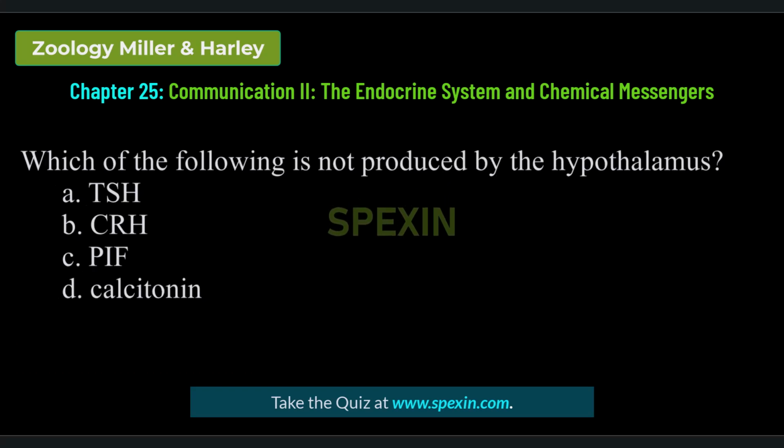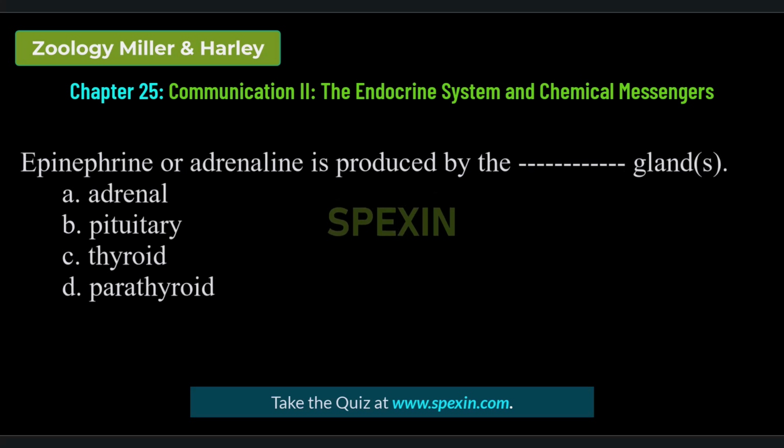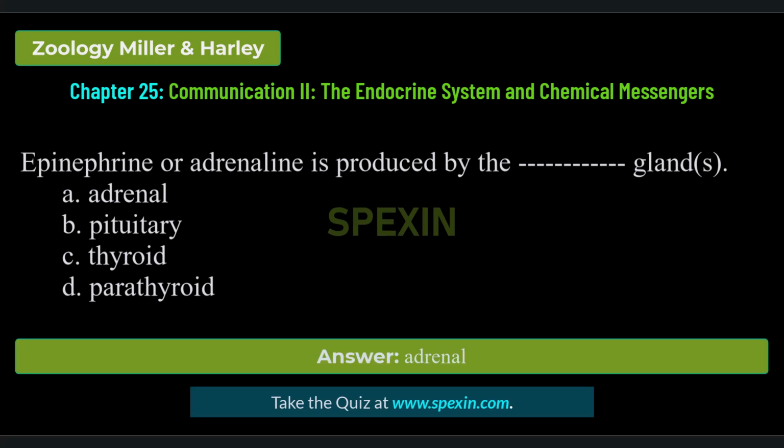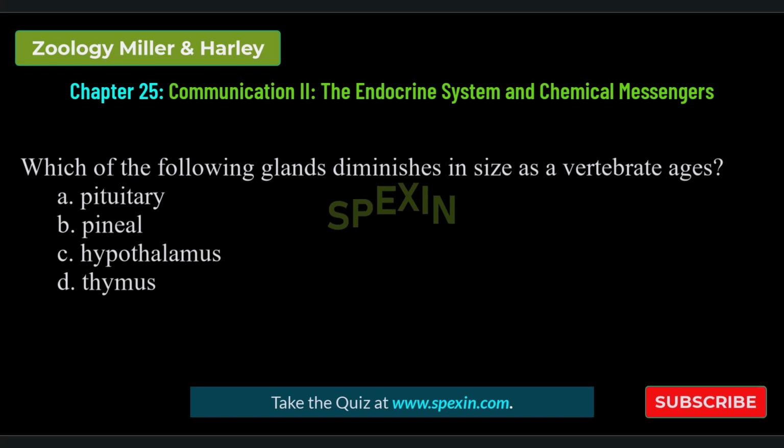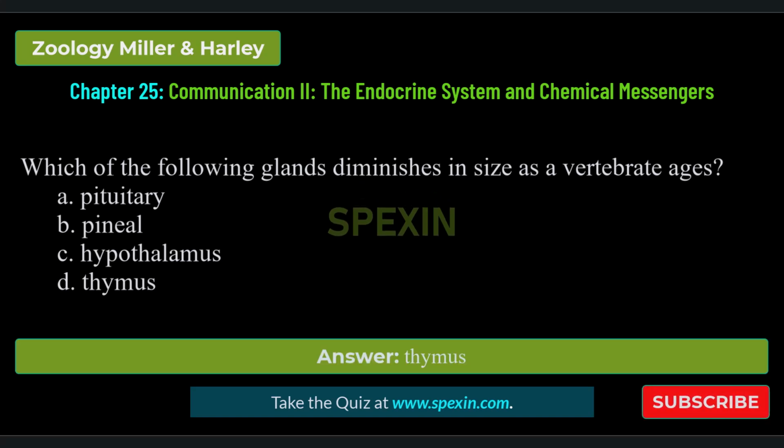Which of the following is not produced by the hypothalamus? Calcitonin. Correct answer: calcitonin. Epinephrine or adrenaline is produced by the dash glands: adrenal, pituitary, thyroid, parathyroid. Correct answer: adrenal. Which of the following glands diminishes in size as a vertebrate ages? Pituitary, pineal, hypothalamus, thymus. Correct answer: thymus.